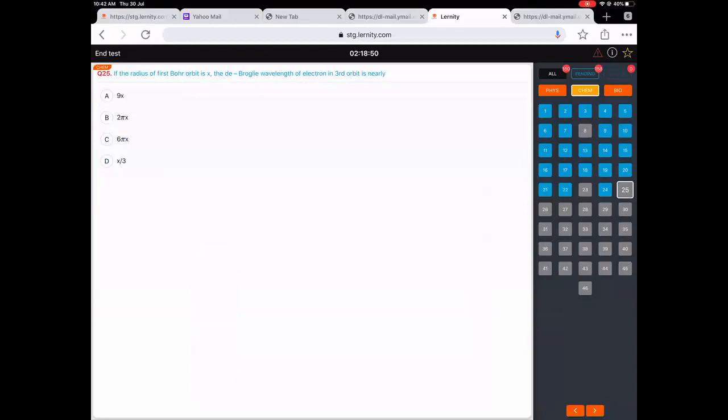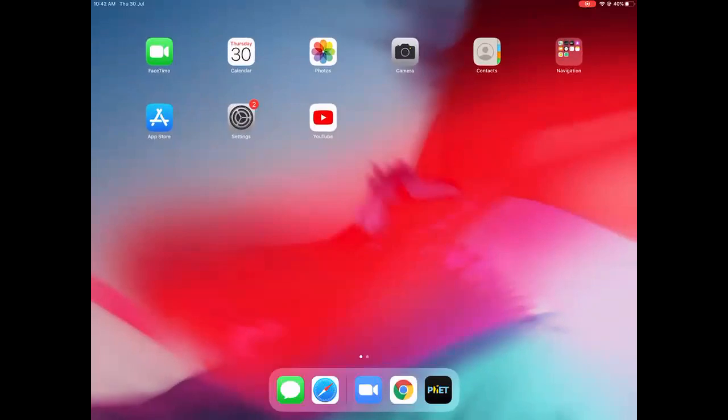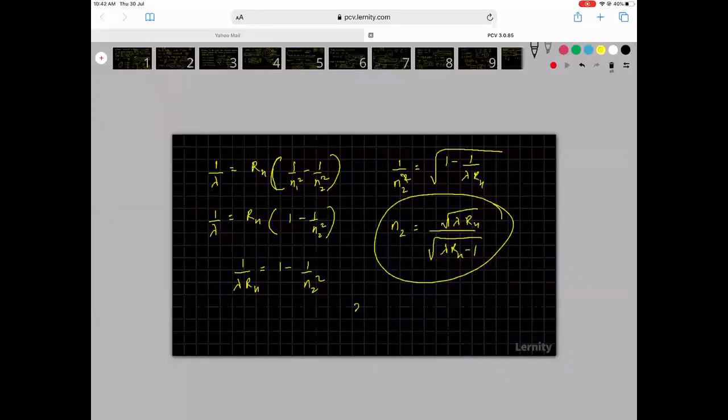If the radius of the Bohr orbit is x, the de Broglie wavelength of the electron in the third orbit is nearly how much? So radius of the first Bohr orbit is x. The third Bohr orbit will become how much? First is x, so third one will become into n squared, so it will become 9x. 9x by 3, that will become 3x. So the answer is 3x.